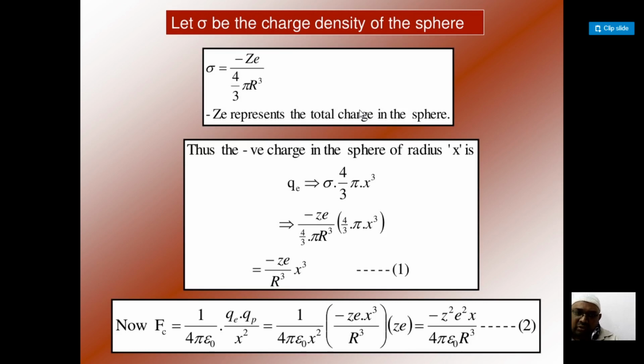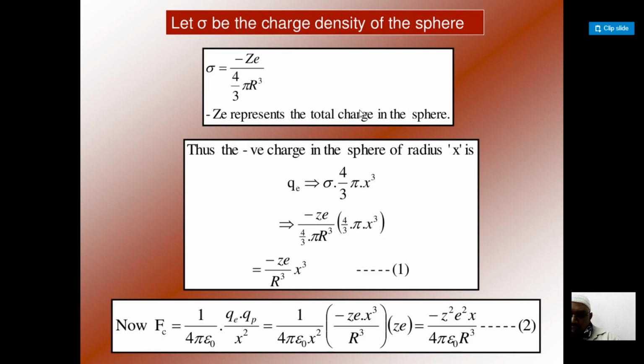When we talk about radius small x, you can see in the slide, we have written Qe is equal to sigma into 4 by 3 pi x cube. The sigma value you already know: minus Ze by 4 by 3 pi R cube. We substitute that instead of sigma, and 4 by 3 pi x cube is already there. So 4 by 3 pi will get cancelled, and minus Ze by capital R cube into x cube will remain. We consider it as equation number 1. This is the negative charge value: Qe is equal to minus Ze x cube by R cube.